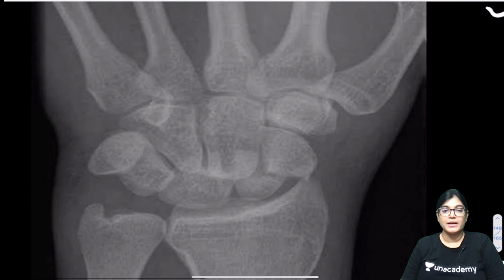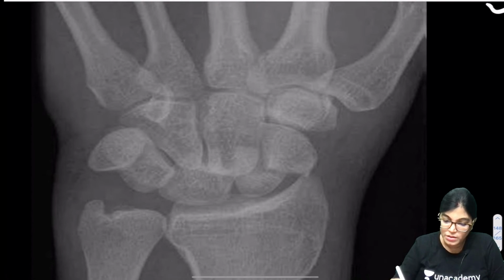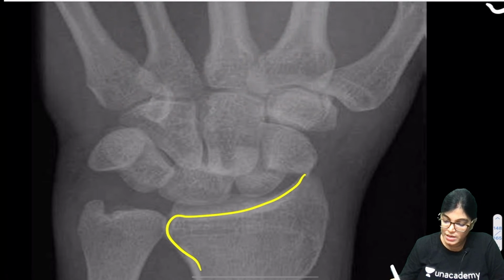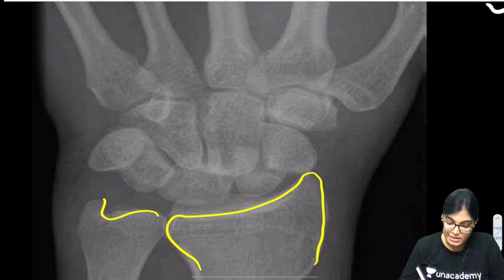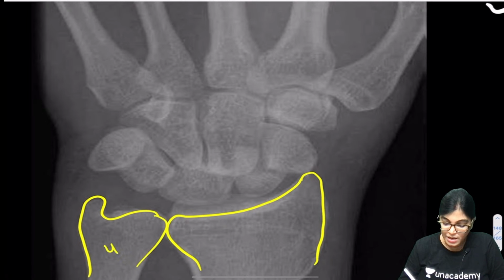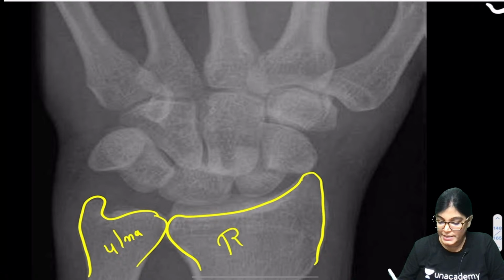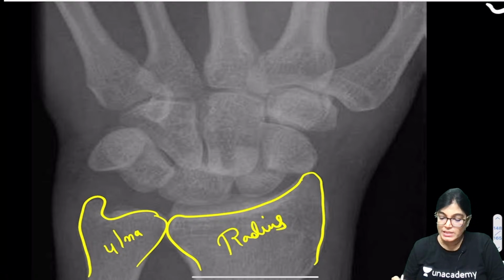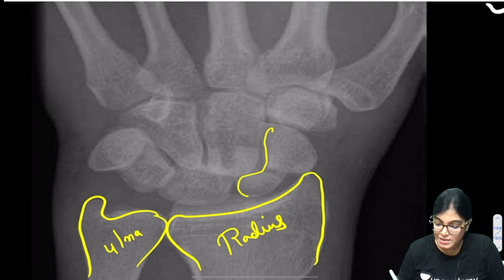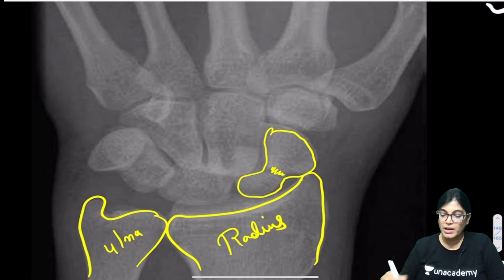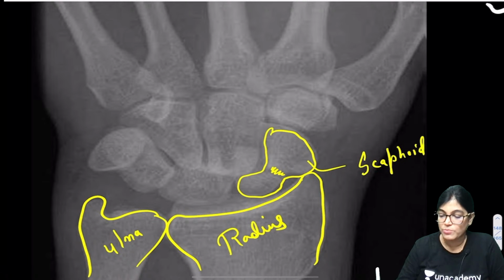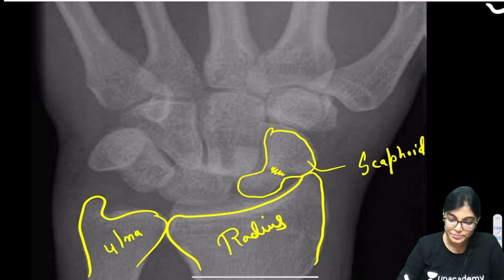Let me show you the enlarged view of this diagram. Here you have to see the bones. Very nicely you can see this is the ulnar bone, this is the radius bone, the lower end of the radius, and the carpal bones can be seen here. This is the first lateral carpal bone and you can clearly see it is fractured at this point. Which bone is this? This is the scaphoid bone, no doubt about this.